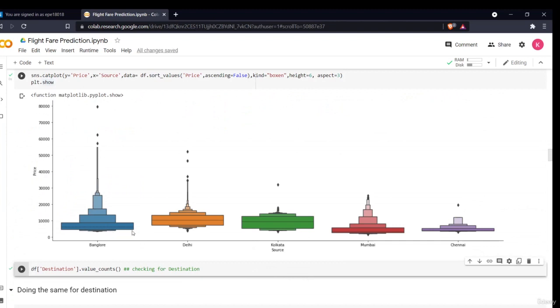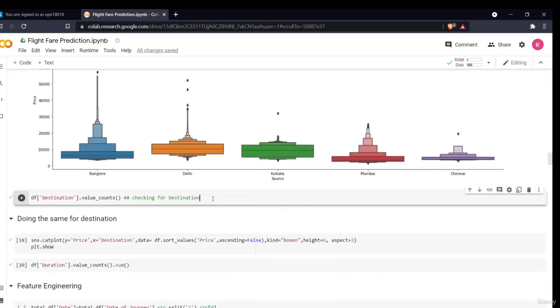As you can see, the average price is not much varied. Although on the Bangalore side, the higher quartile range is quite high, around 60,000. Comparing with the other cities like Kolkata, Bombay, and Chennai, they are quite less. Bangalore and Delhi have quite a high quartile range, which means that quite a few flights are of a higher range from Bangalore and Delhi.